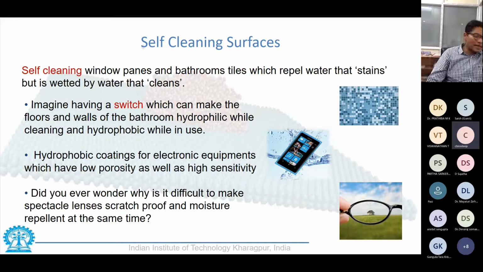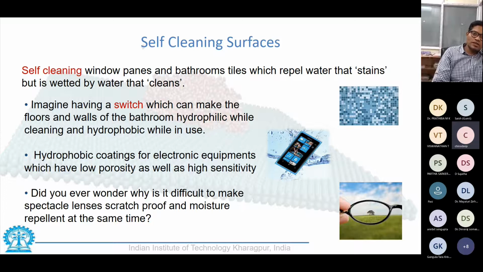If you go to a shop and ask the person to put a screen guard on your mobile, the person would ask you, do you want to go for a matte finish or a clean finish? And he would tell you the advantage of matte finish is that you would not be getting the phone very smudged.